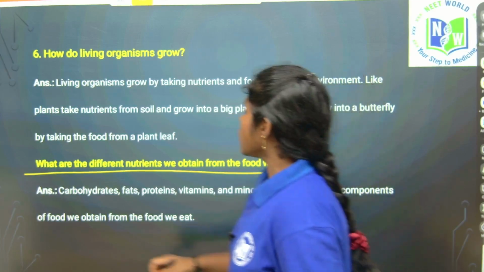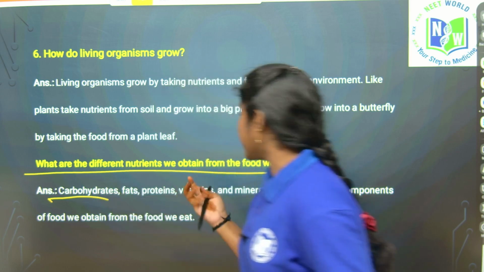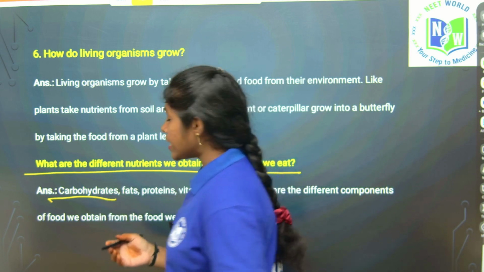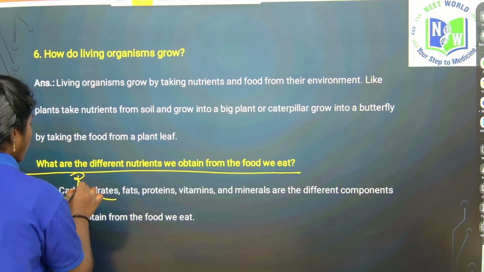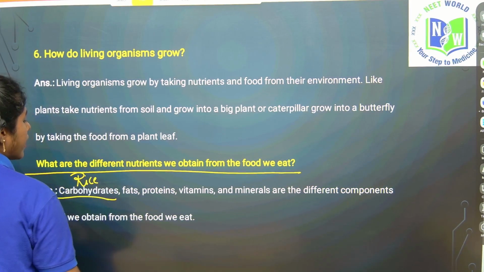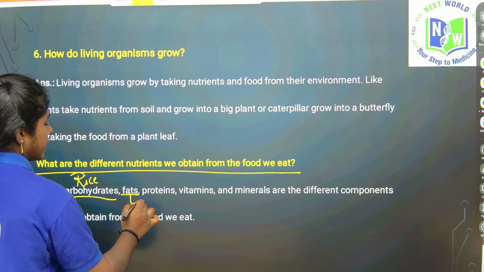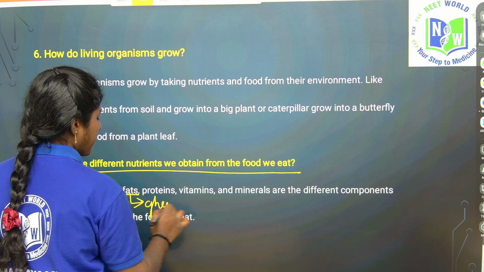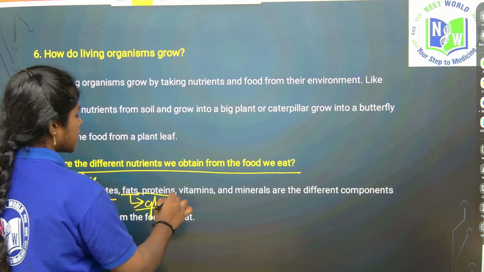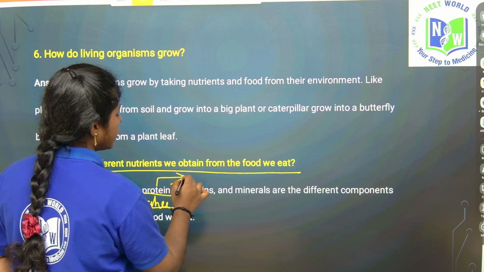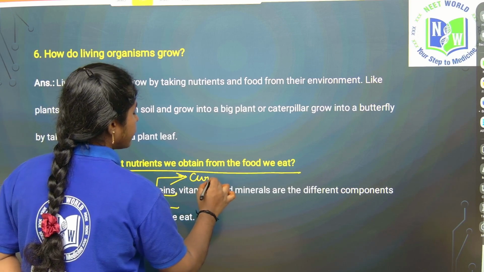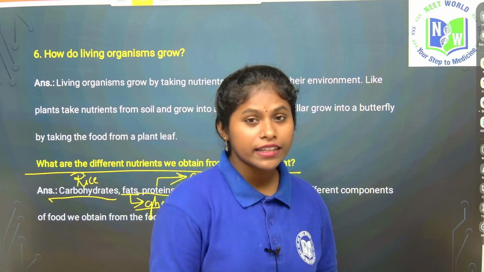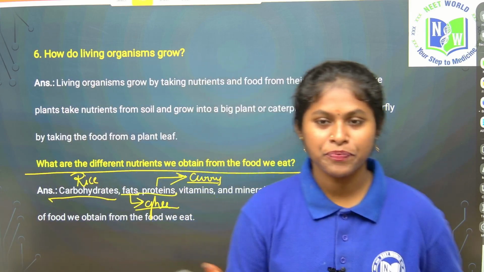So what nutrients are we taking in day to day life? We are taking carbohydrates, nothing but rice. Rice is a form of carbohydrate, right? And fats: we eat some dal with ghee, so it is a fat. Proteins are there in the curry you eat with different kinds of vegetables, right? It is a fiber, and also if you eat paneer curry, it has more protein, right?